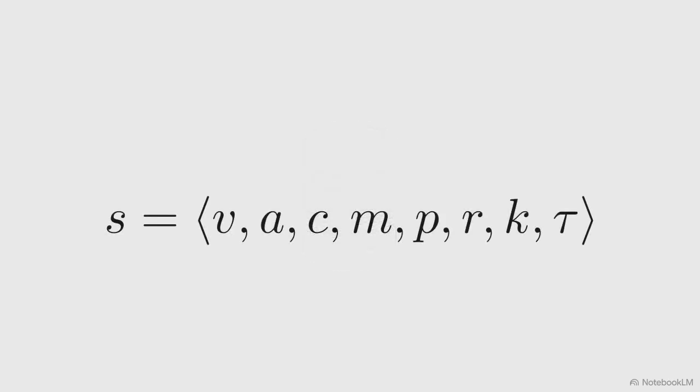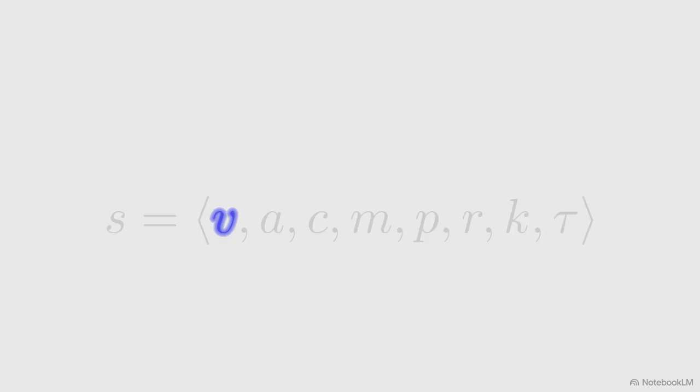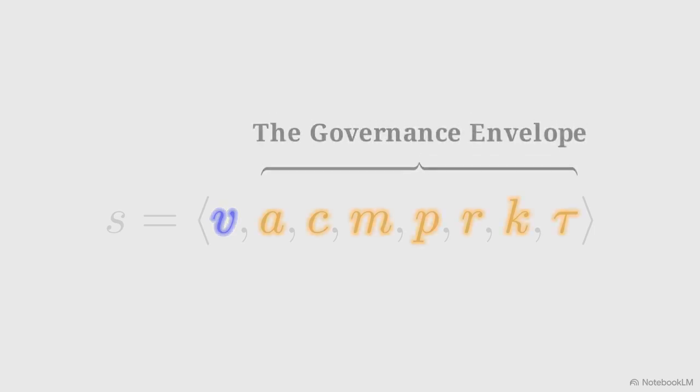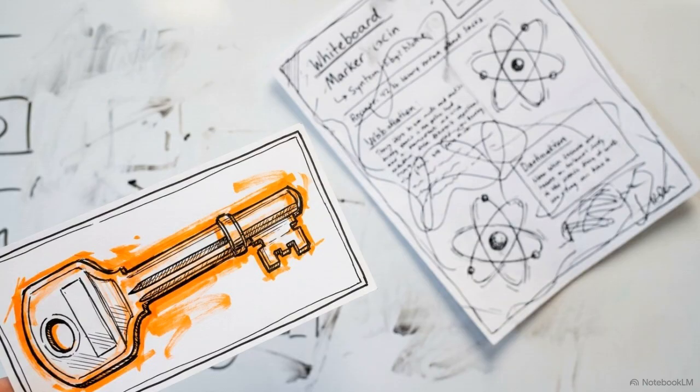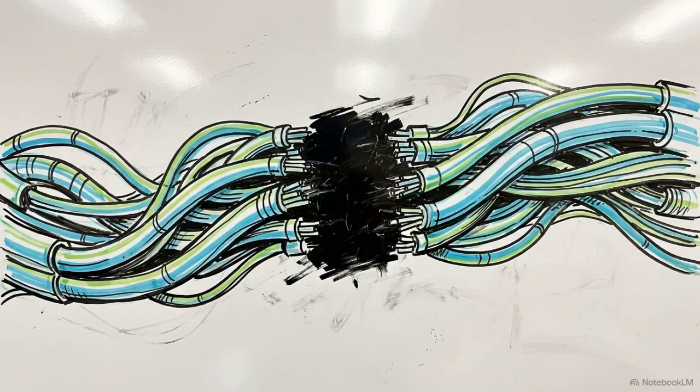The researchers represent every item of state with this model. The variable v represents the value, or the text content itself. In most production systems, this is the only variable currently stored. The remaining 7 variables, authority, scope, mutability, provenance, recoverability, actionability, and timestamp, comprise the governance envelope. Treating agent state as text content to be stored and retrieved ignores that entire envelope. This creates a structural blind spot that compromises system safety.